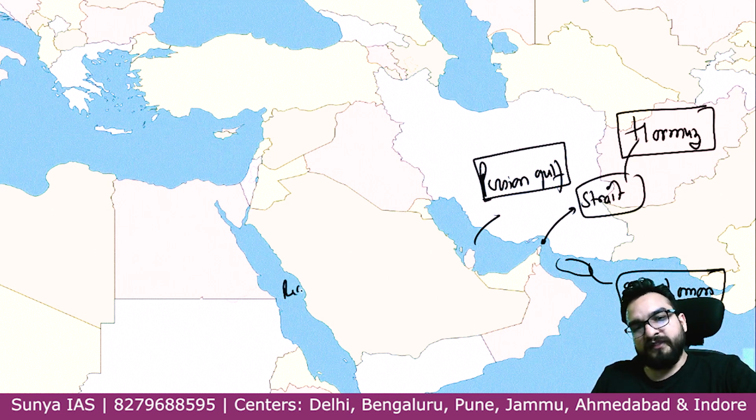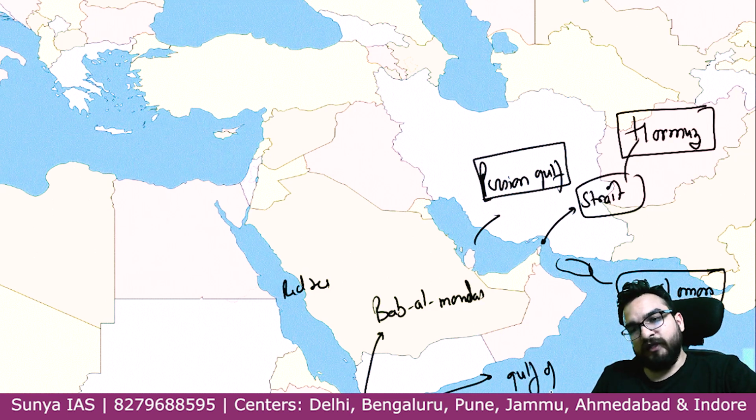Do you remember Red Sea? Great. Do you remember this strait over here? Bab al-Mandab. And this was your Gulf of Aden. And then you come to this Indian Ocean.